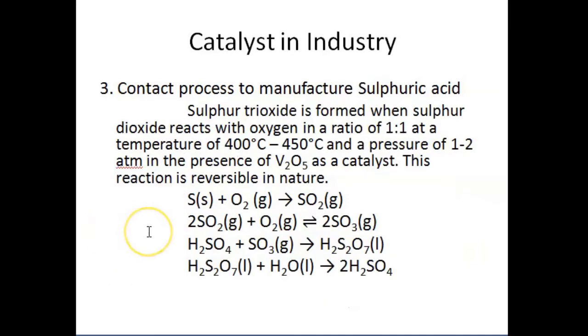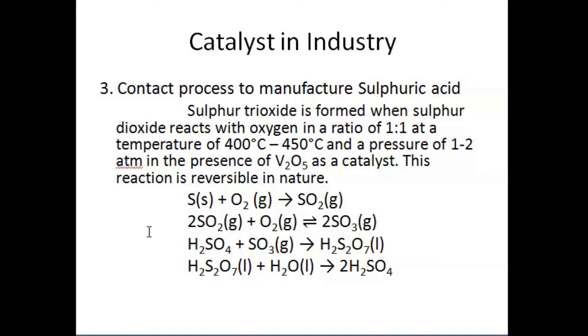The last application is the contact process, which is used to manufacture sulfuric acid. In this, sulfur trioxide is formed when sulfur dioxide reacts with oxygen in the ratio 1:1 at a temperature of 400 to 450 degrees Celsius and a pressure of 1 to 2 atm.